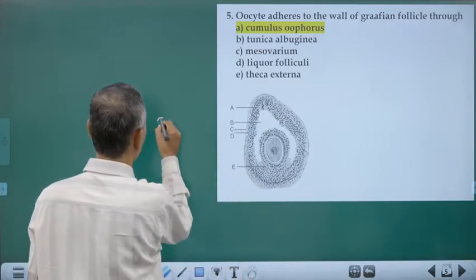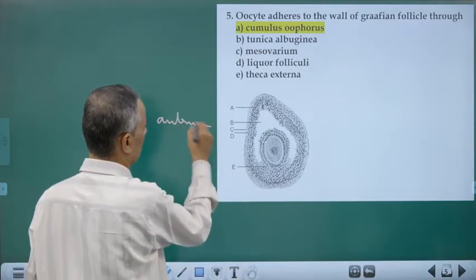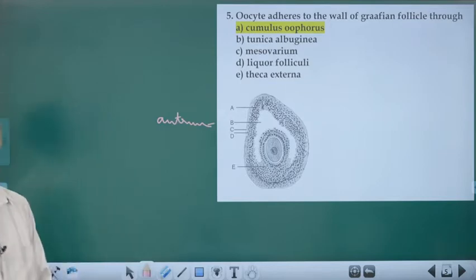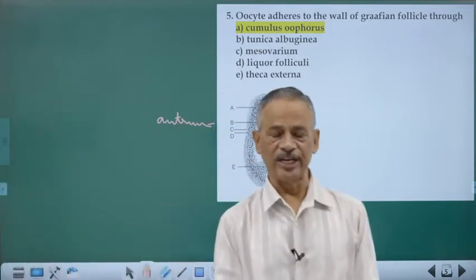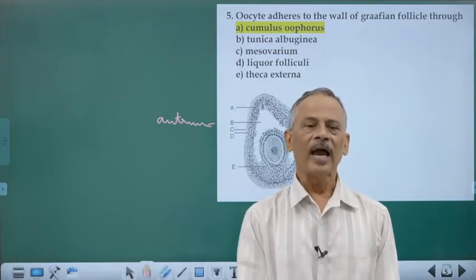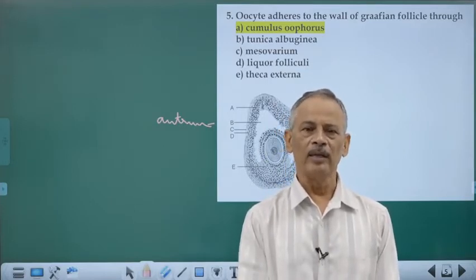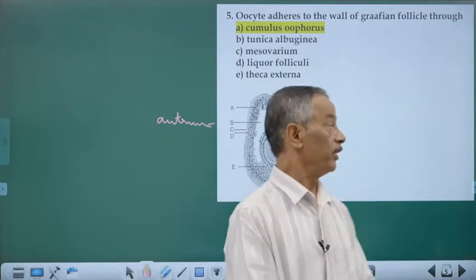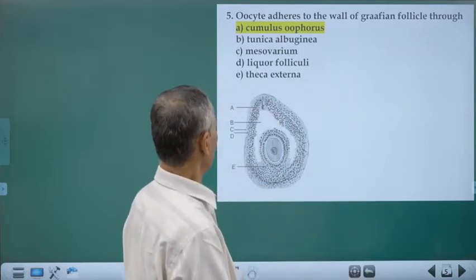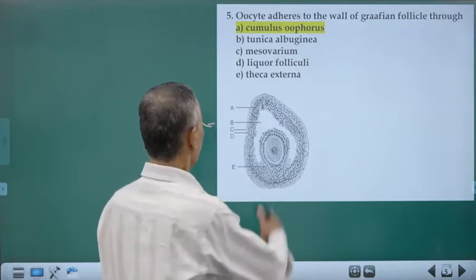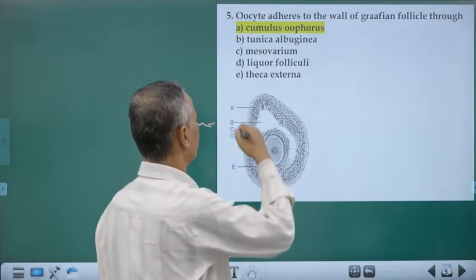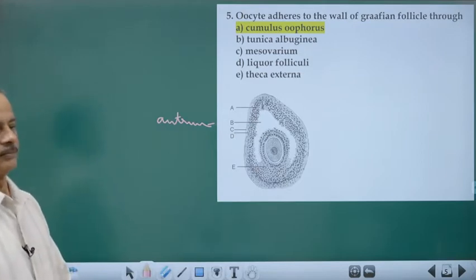This antrum develops by the tertiary follicle stage. Antrum becomes filled with a fluid called liquor folliculi. Now the theca will be divided into a theca externa and theca interna.